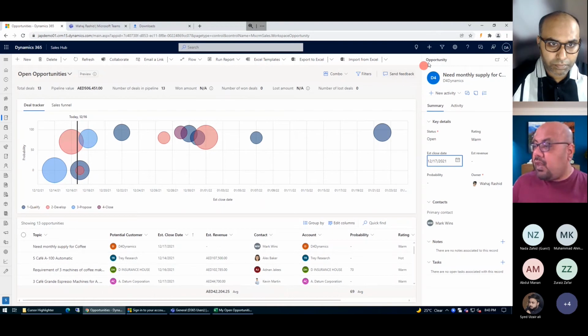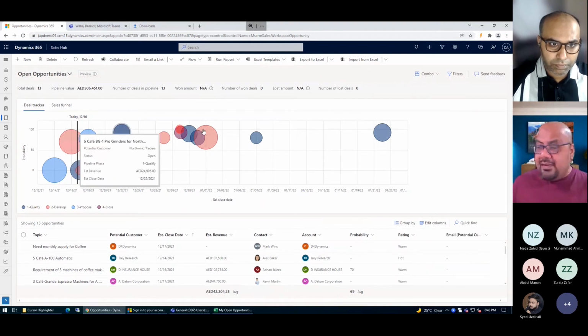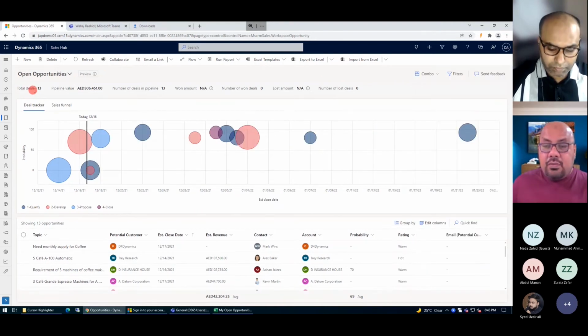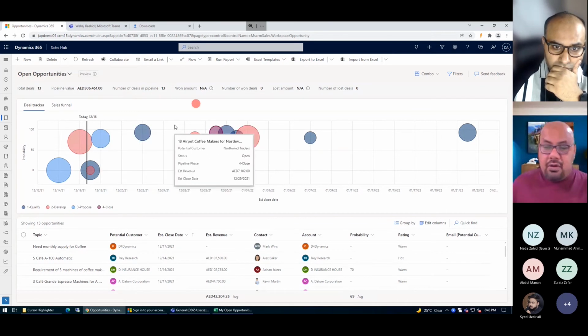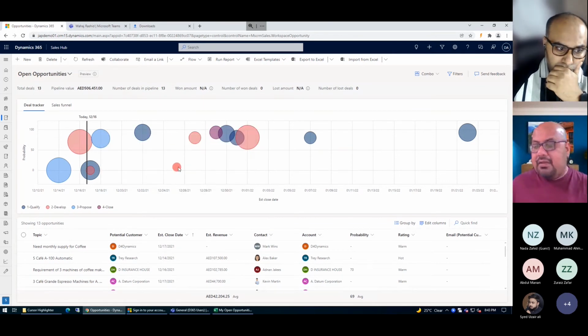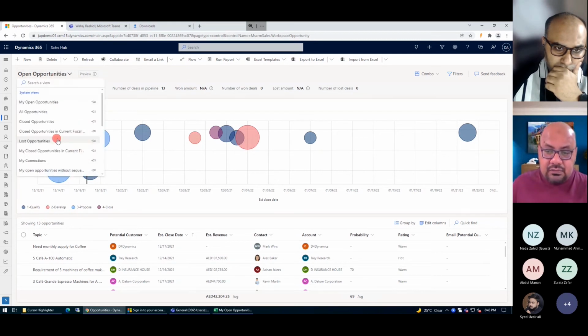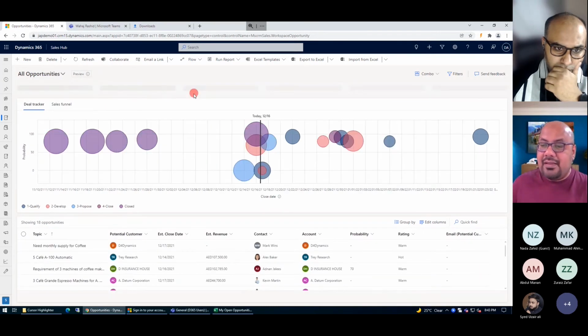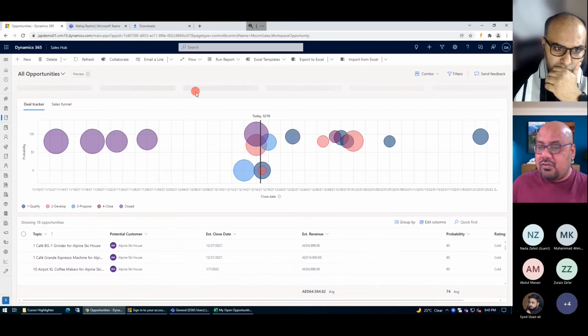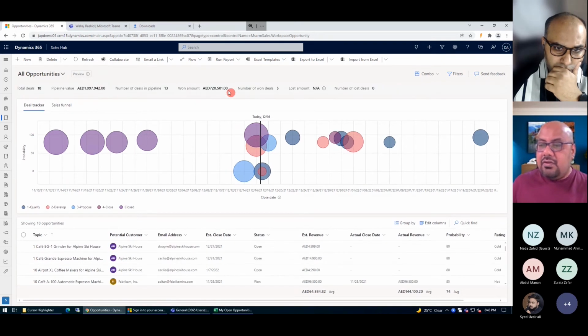So we are just going to change it, and as soon as I'm done, you can see now it's coming up here. Now you can see we can visualize how many deals are open, what's the value of my sales pipeline based on the view that I have chosen, and how many deals are in the pipeline, because one deal was not in the pipeline, that's why it's not coming up here. How much amount I have won. So what I can do is change to all opportunities. So there should be some amount that I can see very easily. So now you can see there is one amount coming up here on my top also. So you can see how much I have won in the past.